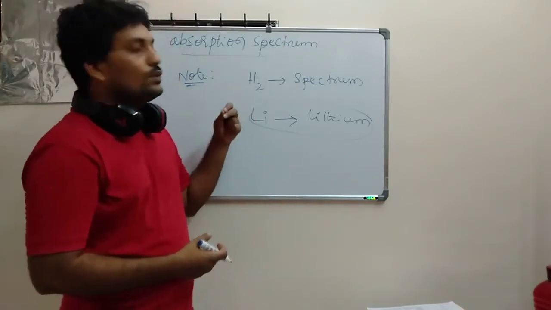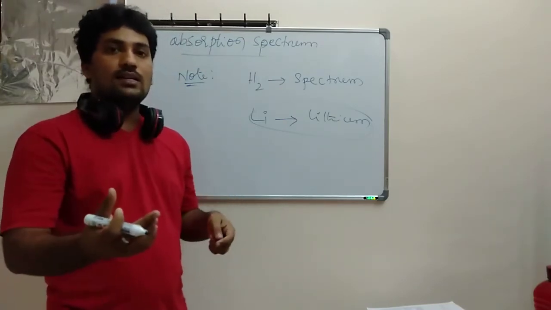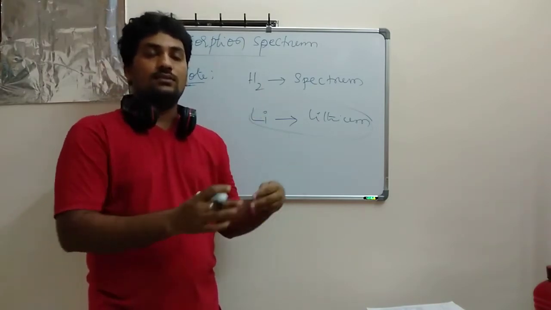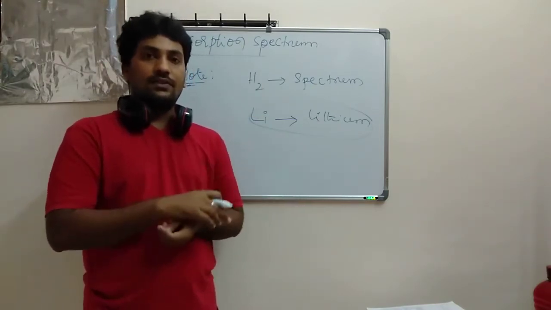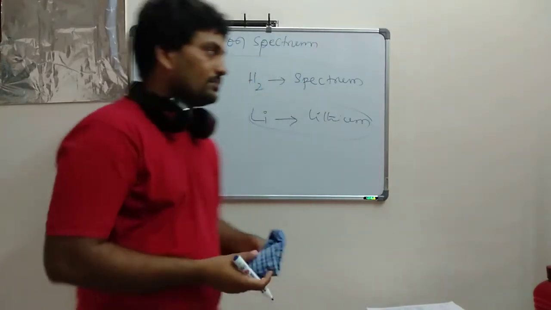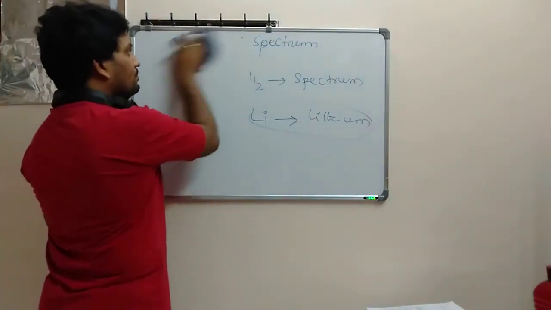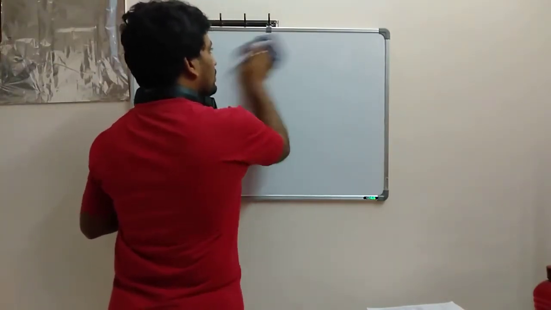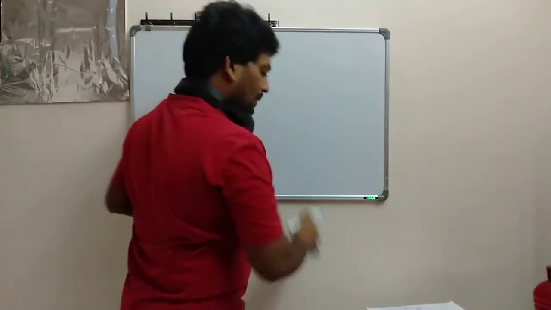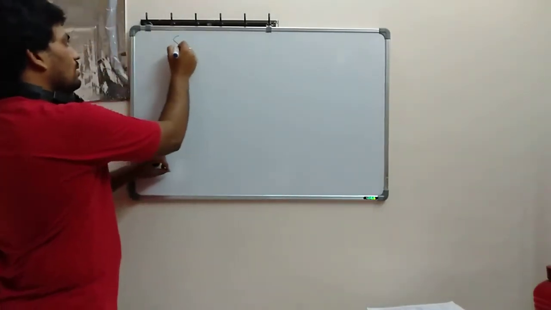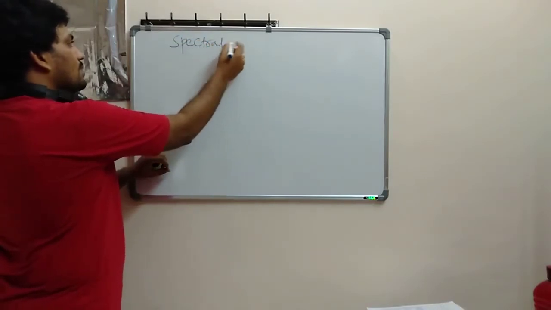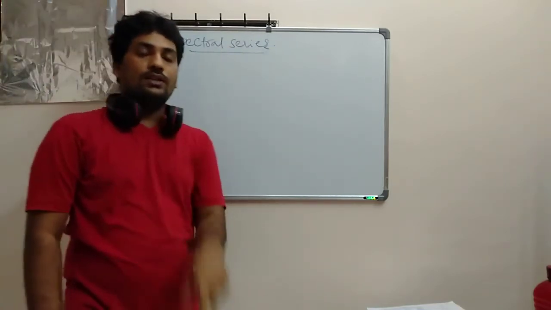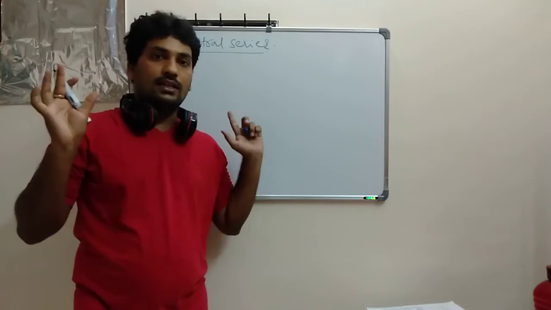Based on this, now you got to know what a spectrum is. Now we'll discuss one simple thing here. What are the spectral series? What are the different spectral series presently? Here I will discuss spectral series now. So put a heading: spectral series. Don't get confused here. It's very easy and clear.